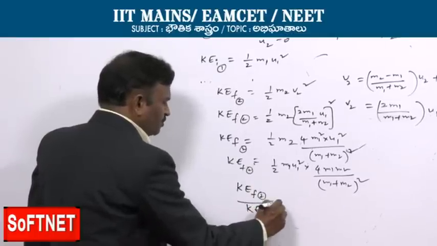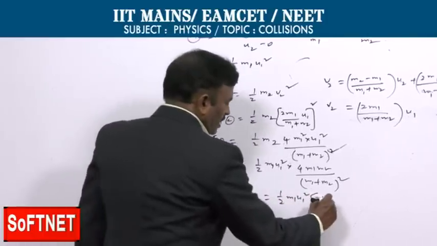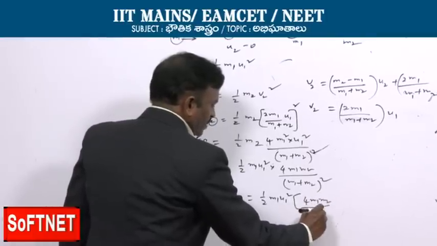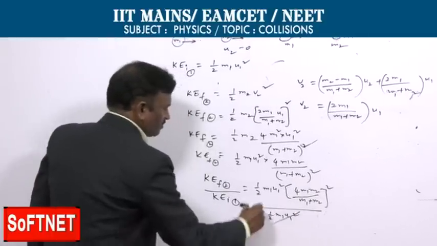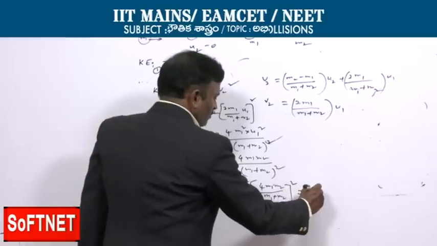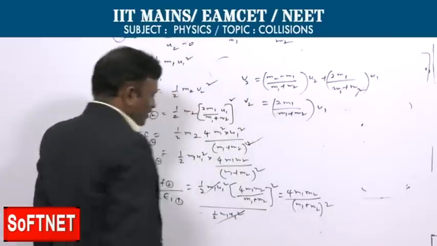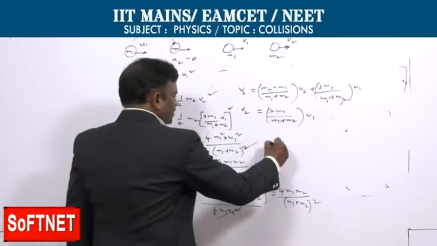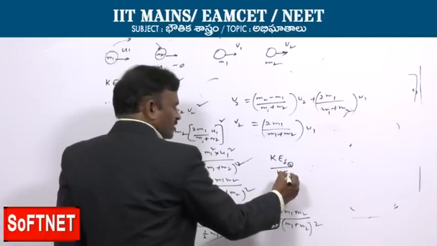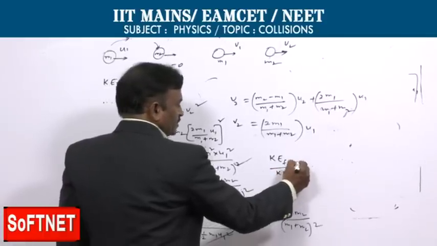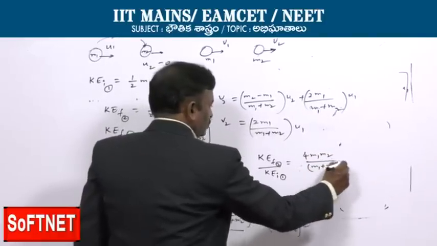the initial kinetic energy of the first body, which is half m1 u1 square into 4 m1 m2 by (m1 plus m2) whole square, whole by half m1 u1 square. The half m1 u1 square will get cancelled. Then finally 4 m1 m2 by (m1 plus m2) whole square. Therefore, the final formula for the fraction of the kinetic energy of the second body received or transferred from the first body will be 4 m1 m2 by (m1 plus m2) whole square.